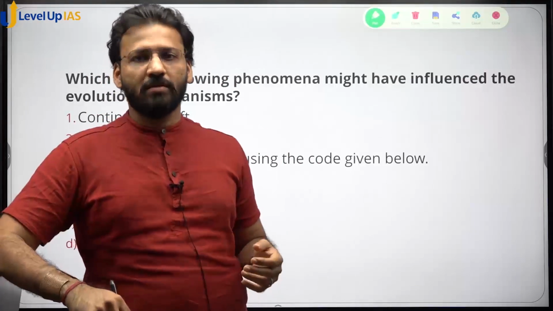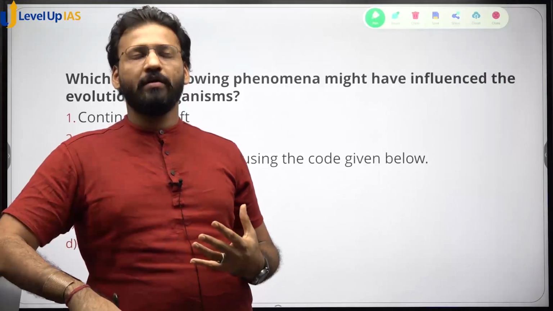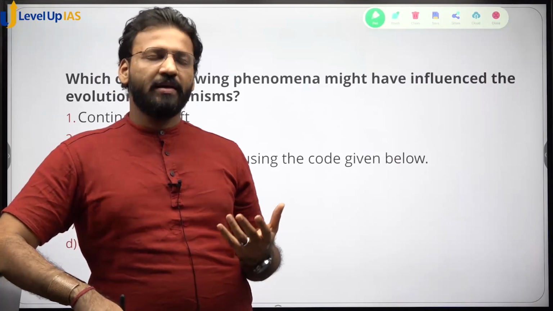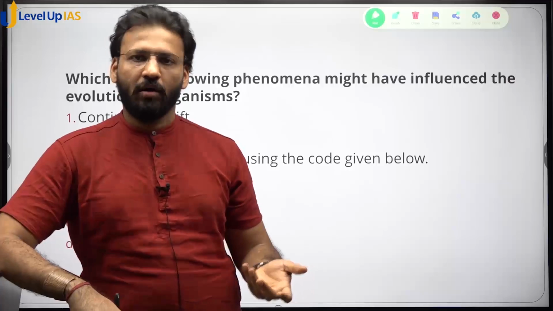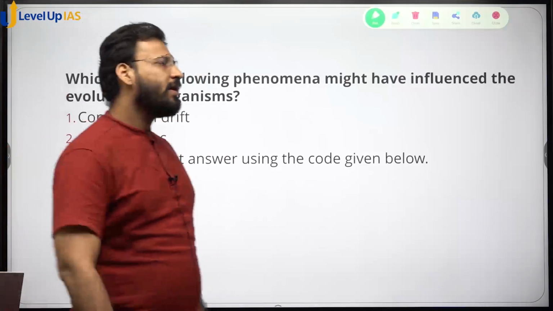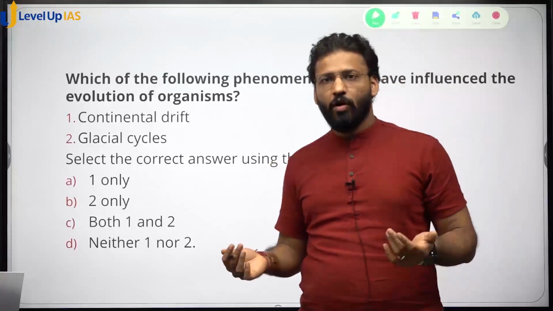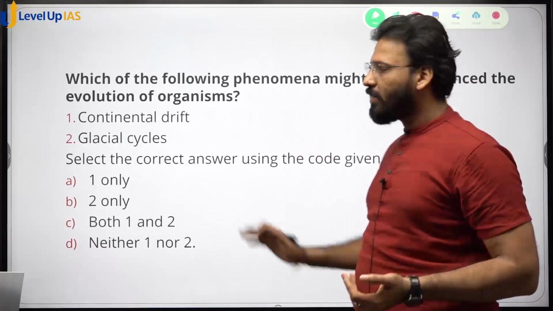Body features means strength, types of muscles, fur coat, color of the coat, horns, whether it is amphibian or whether it can live only in the water or only on the land. So different changes have happened in the body structure of an organism depending upon the surrounding climate. So this question is about that.